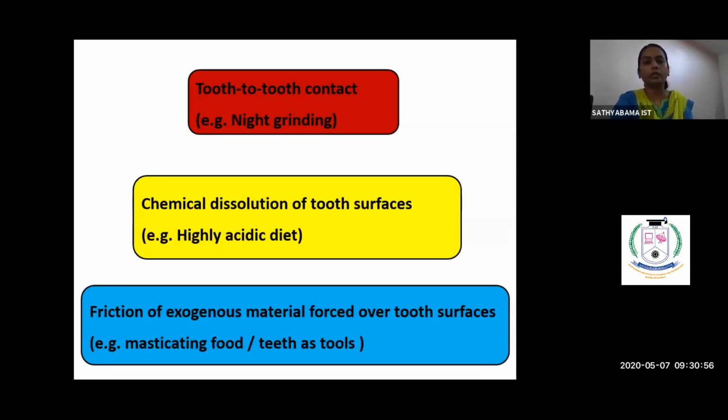The regressive alterations could be caused by either tooth-to-tooth contact, that is mainly night grinding or chewing. Another one is chemical dissolution of the tooth surface. An example is a highly acidic diet. Another one is friction from exogenous materials such as the toothbrush or toothpick, etc.